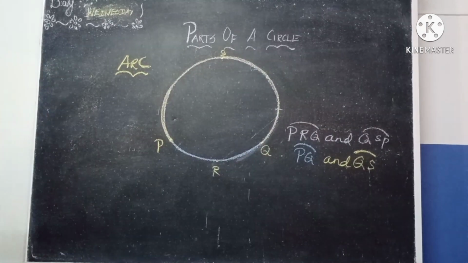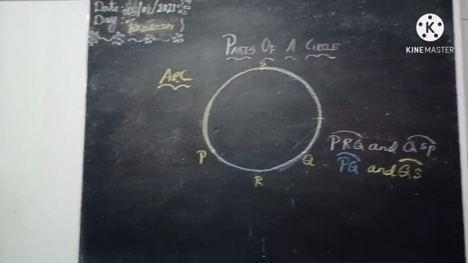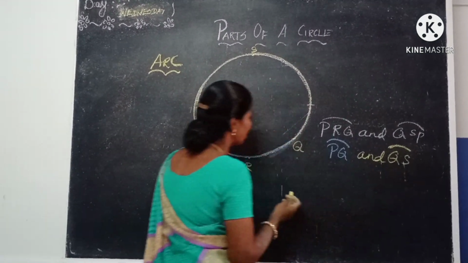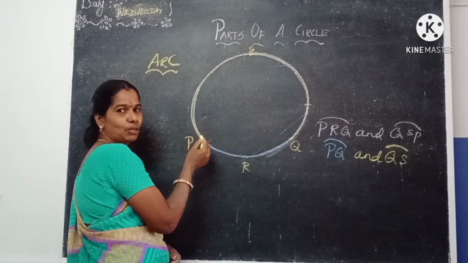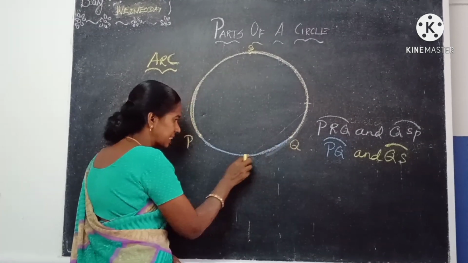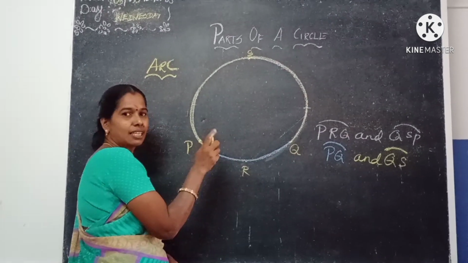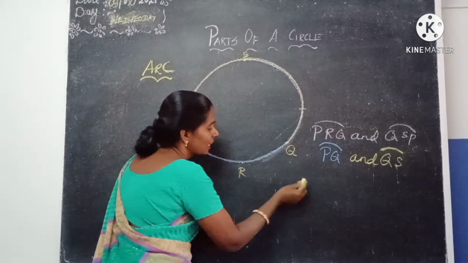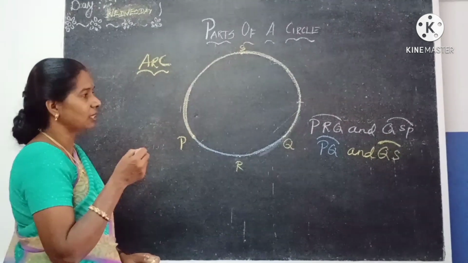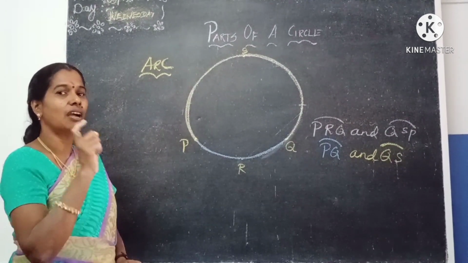So what we are going to observe here is that PQ and QS are called the arcs of the circle. This part looks like a semicircle, that is, parts of a circle. If you cut, that is bangles, broken bangles are the examples for arcs of the circle.